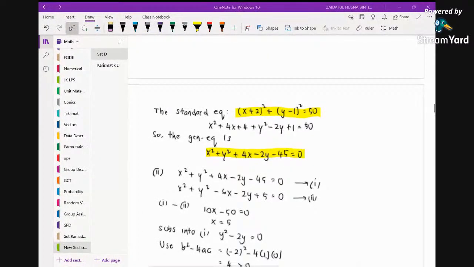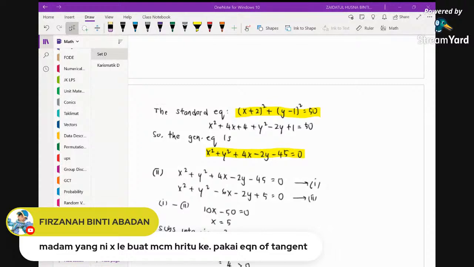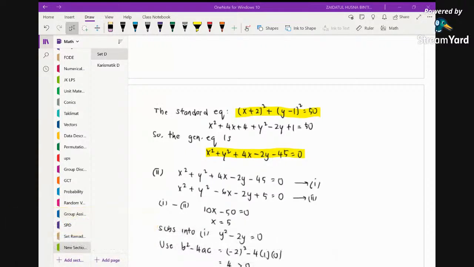We do have one question. Madam, yang ni tak boleh buat macam hari tu ke? Pakai equation of tangent. Okay, you may give it a try, and you just need to check whether it satisfies or not. The circle passes through the point 5, 2. So I will try to provide the solution using that one later on.